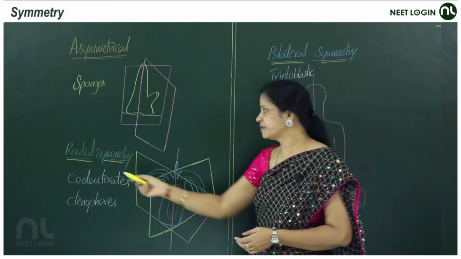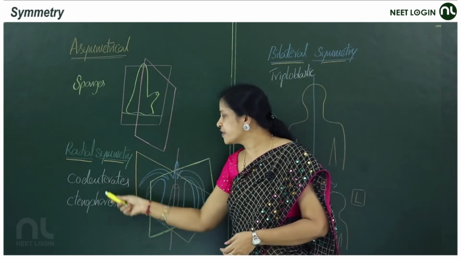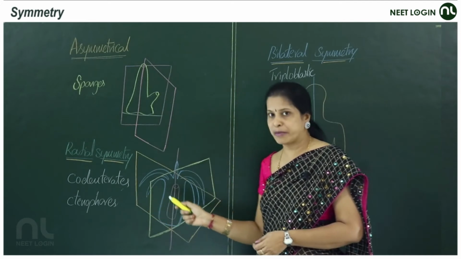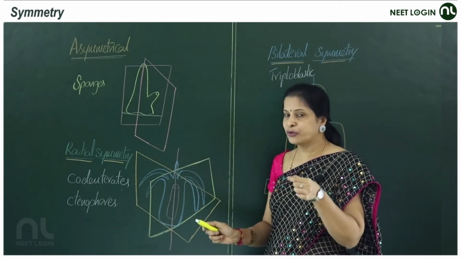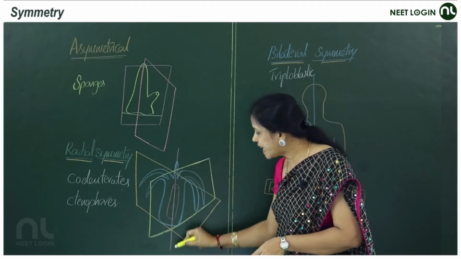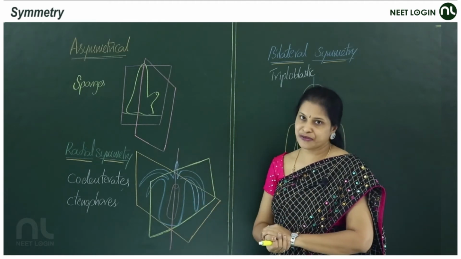Radial symmetry. In radially symmetrical animals like coelenterates and ctenophora members, any plane, specify that word, any plane passing through the central axis of an animal will produce identical halves.